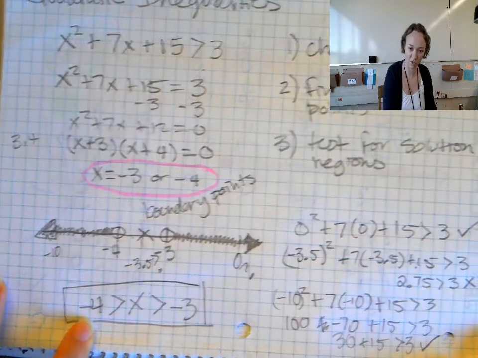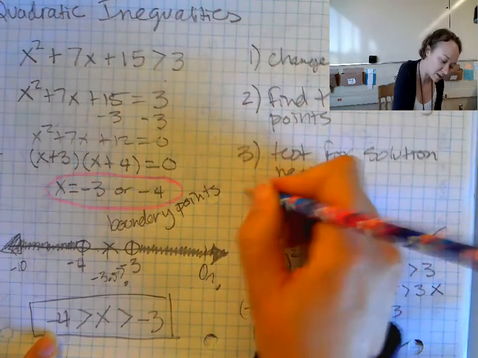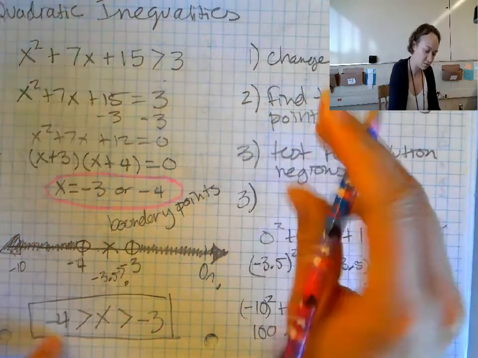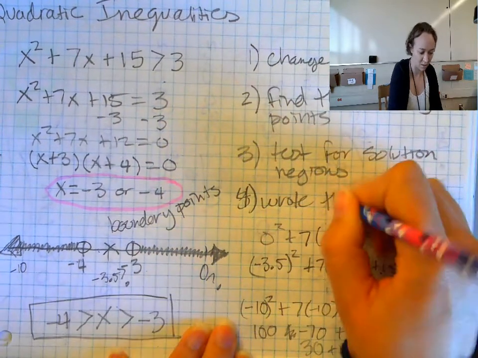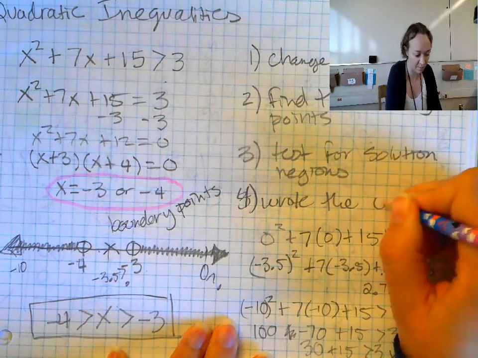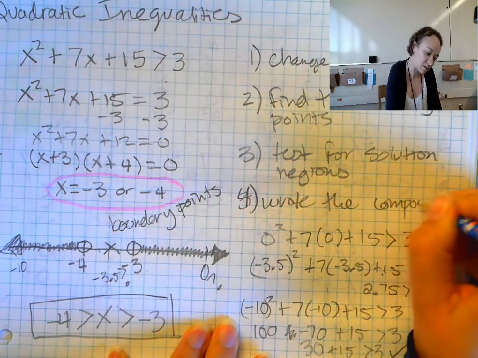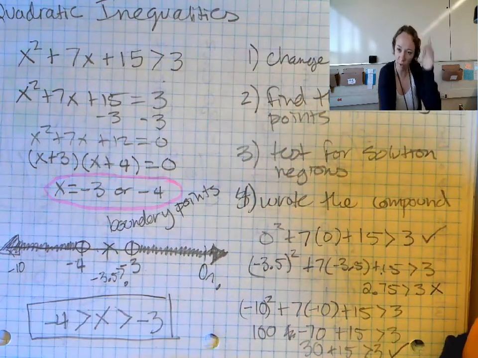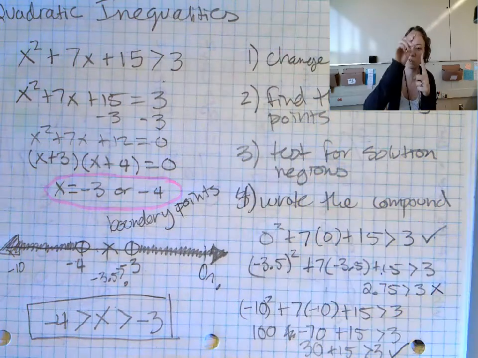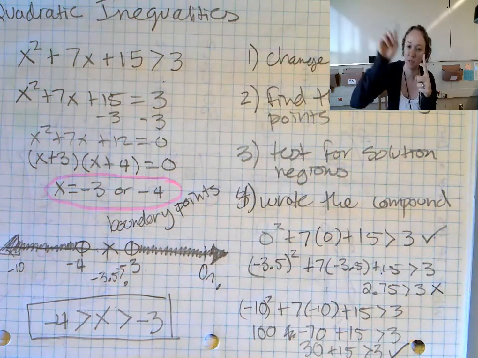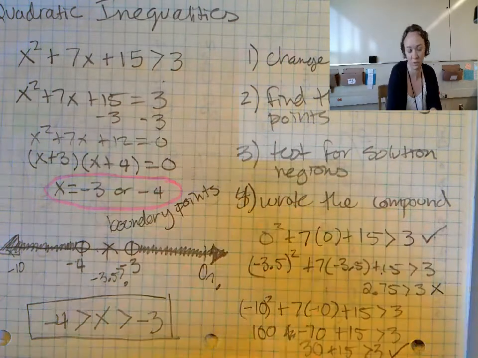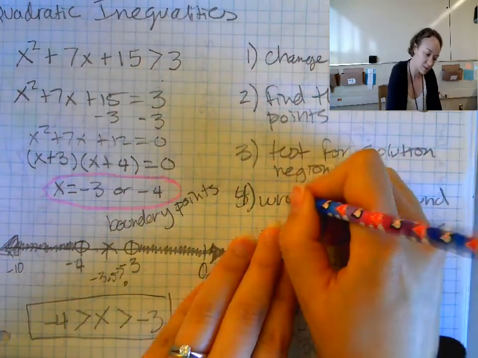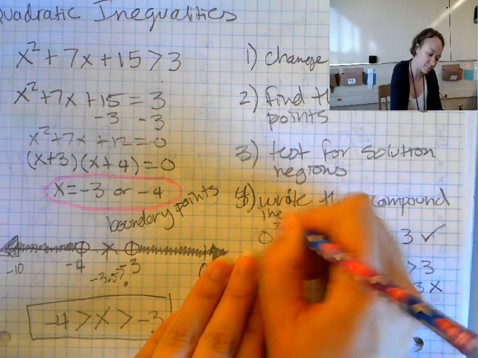So I tested for solution regions, and then I wrote the compound inequality. And unless there's only one point, right? Like picture a parabola that only touches once. Unless there's only one point, it's always going to be compound, or perhaps no solution. Right, the compound inequality.